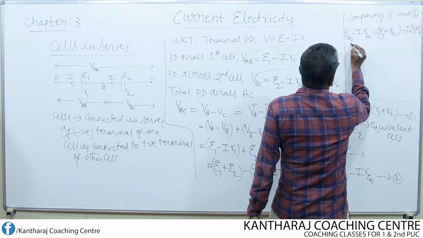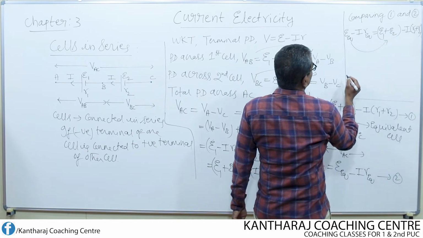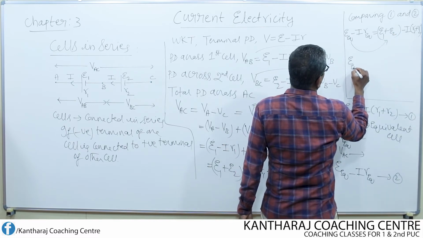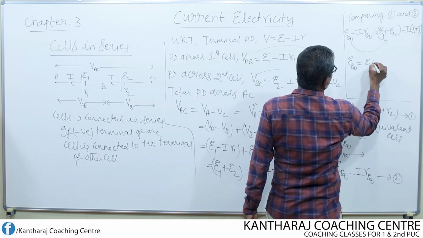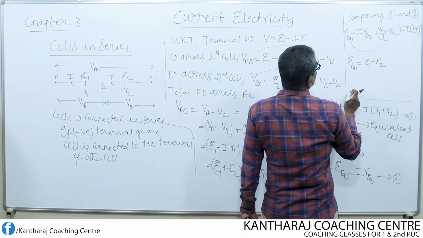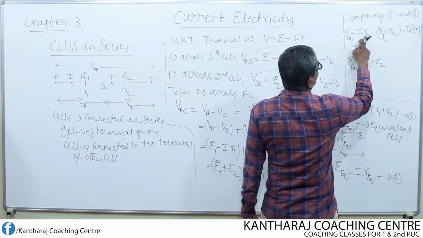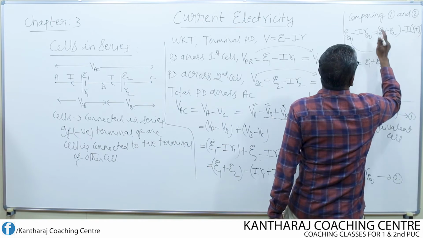In place of E equivalent, what is there? E1 plus E2. Therefore, E equivalent is equal to E1 plus E2. Similarly, in place of I into R equivalent, what is there? I into R1 plus R2.